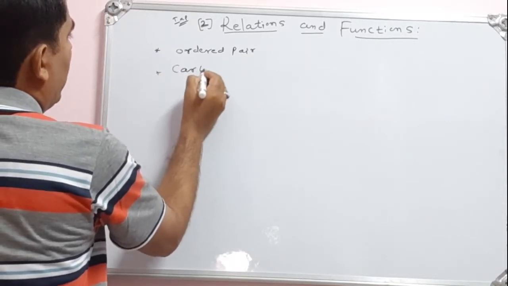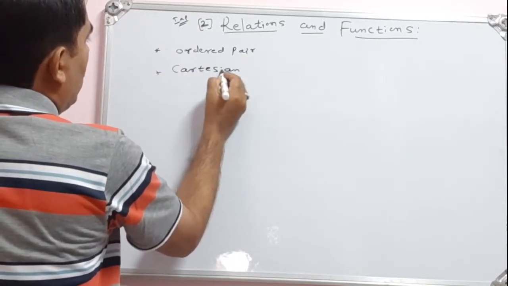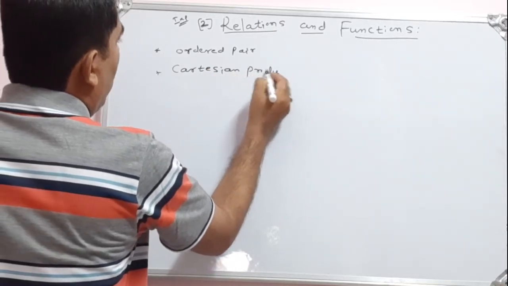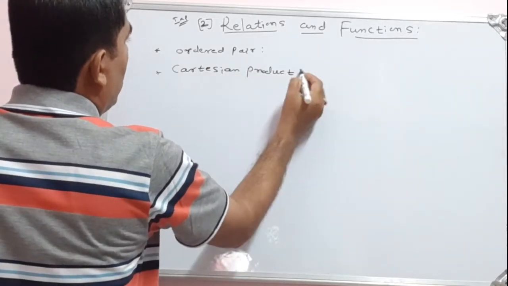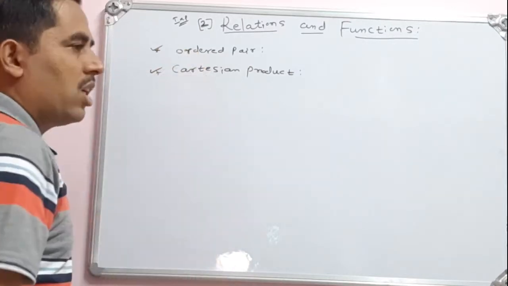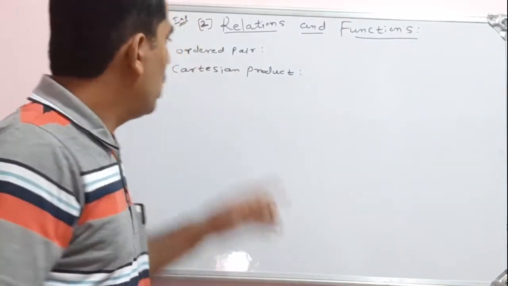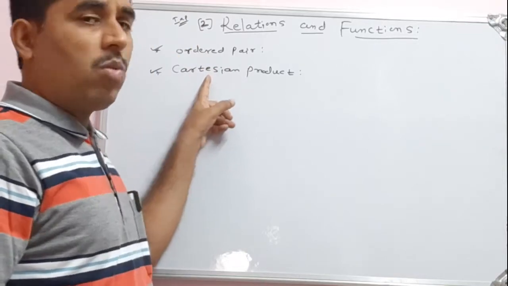And another very important word, Cartesian product. Ordered pair and Cartesian product. In this session, let us discuss these two words.